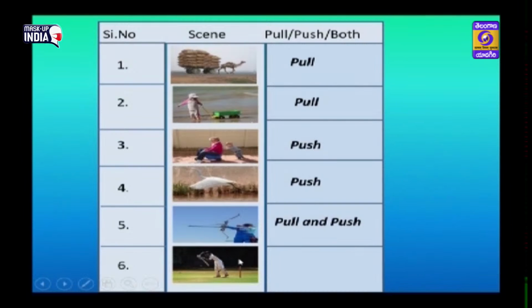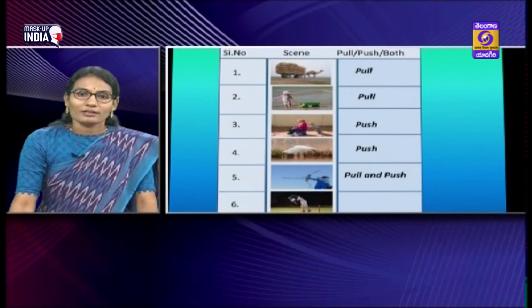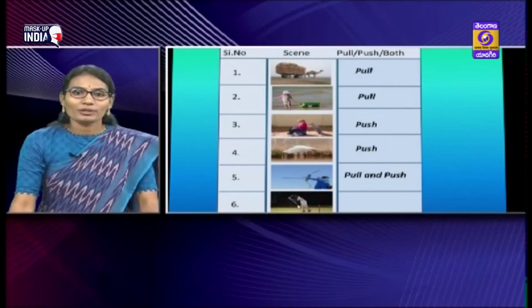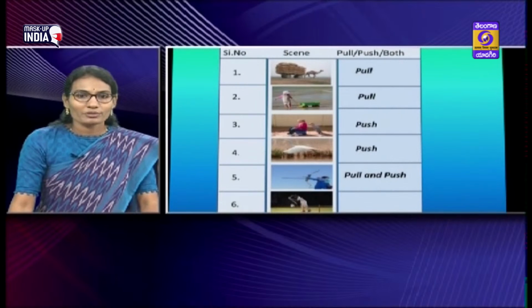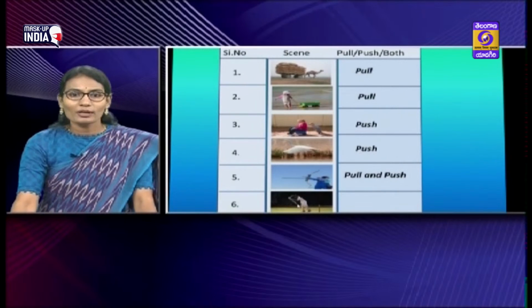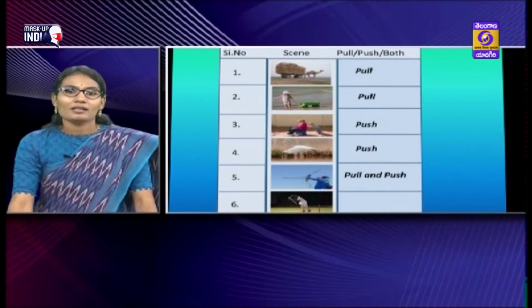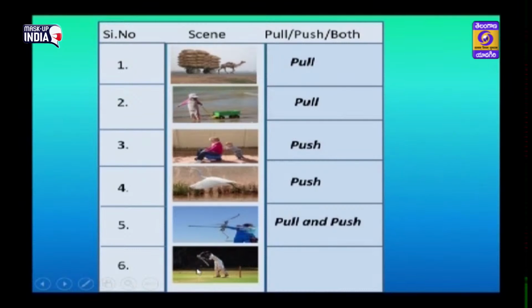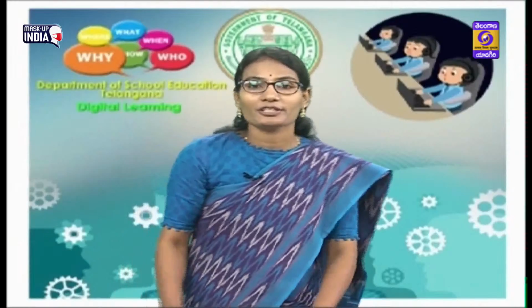And come to the last one, this is cricket. Everyone plays cricket. Here the batsman is going to hit the ball. Before hitting the ball, the batsman has to pull his bat in a backward direction. Then he has to push the bat in a forward direction to hit the ball. So in this action also both pull and push are involved. Children, the table is given in your textbook. You have to write which action is involved, pull or push or both, in the table.